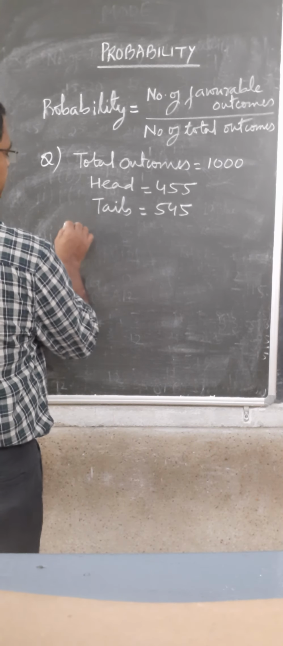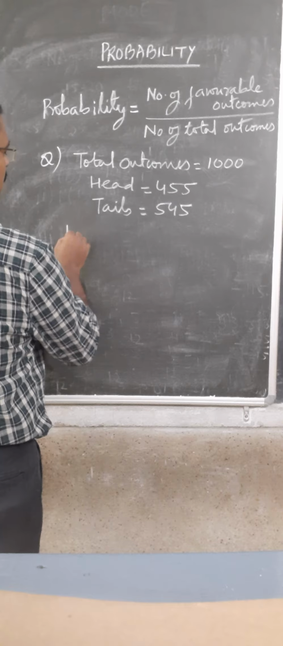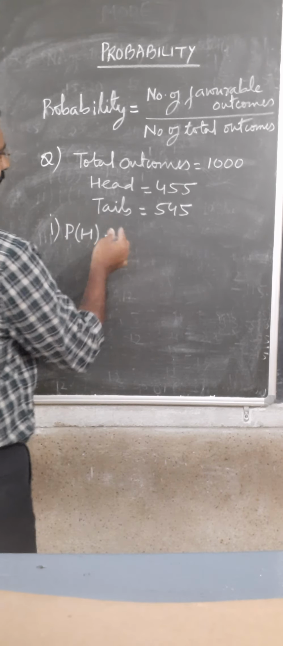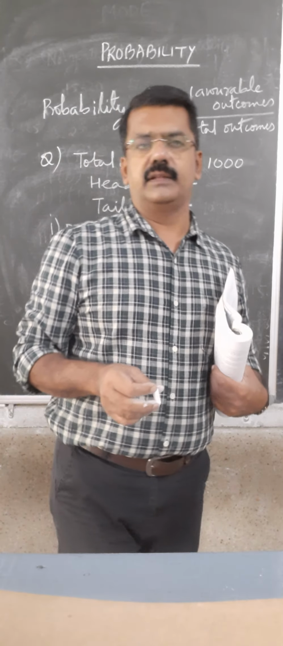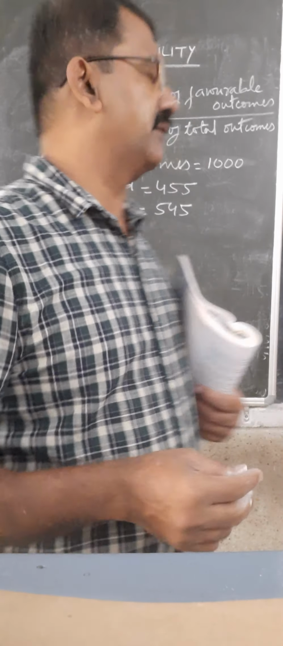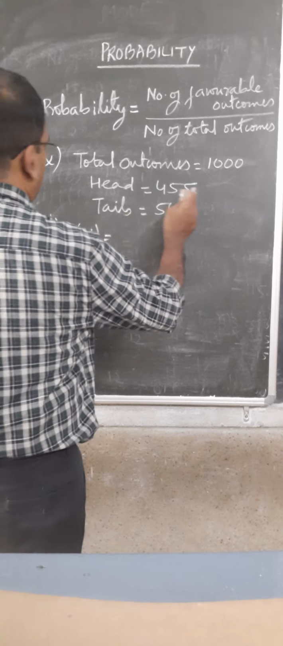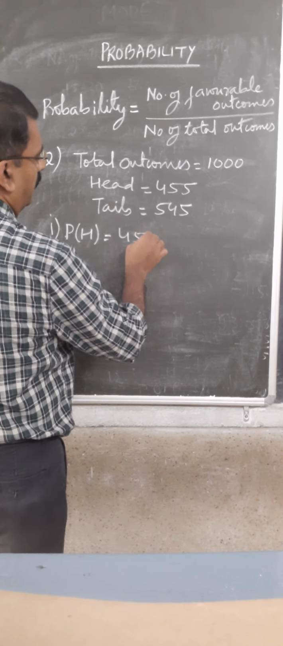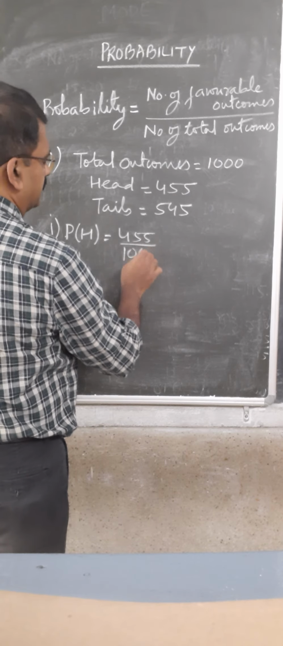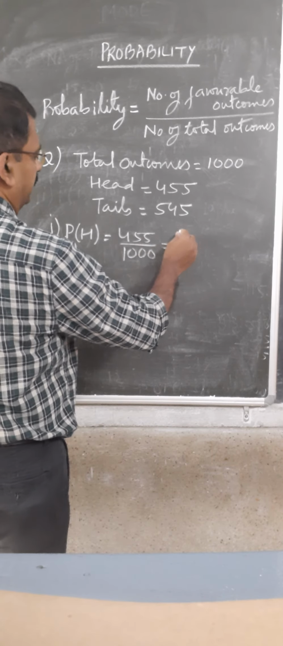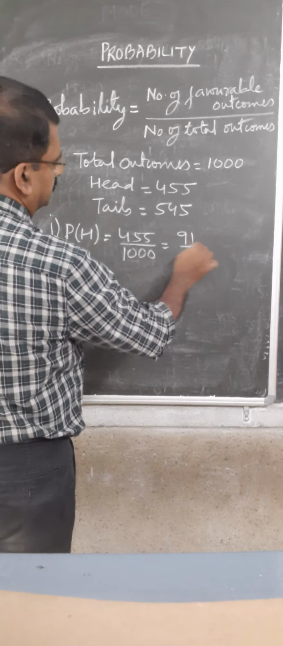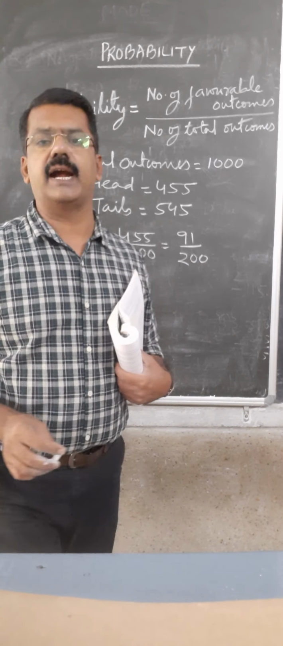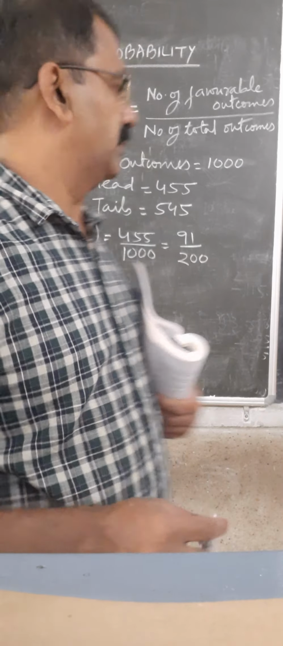Now the probability of head: the formula remains the same, the number of favorable outcomes upon the number of total outcomes. The favorable outcome is 455 upon 1000, the total outcomes. Cancel it by 5. So 91 upon 200 is the probability.